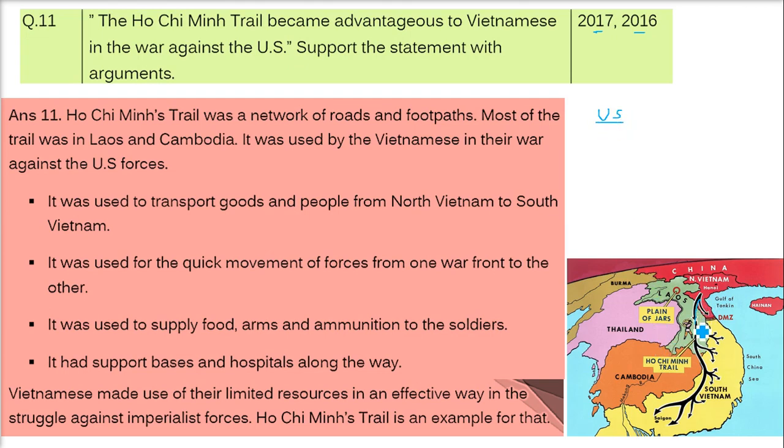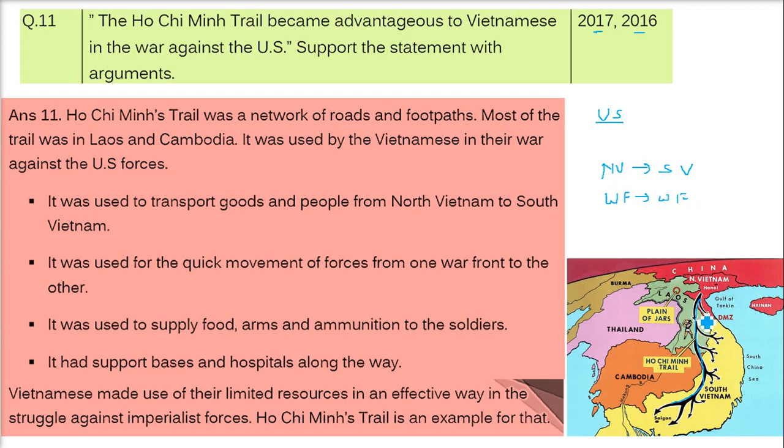This trail was used to transport goods and people from North Vietnam to South Vietnam, and for the quick movement of forces from one war front to another war front.